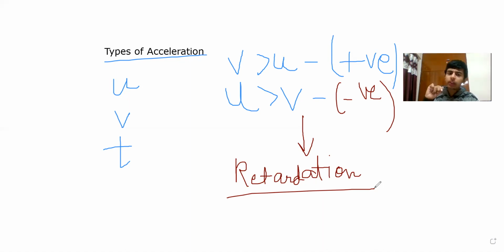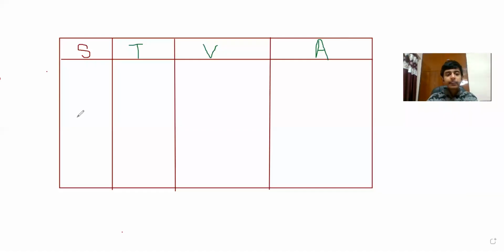But how do we calculate? Let's make a table to understand it in a better manner. Yes, so this is the table. This is displacement, time, velocity, acceleration, because we know that acceleration is because of change in velocity and velocity is because of displacement and time. So with this table, we are trying to clarify.